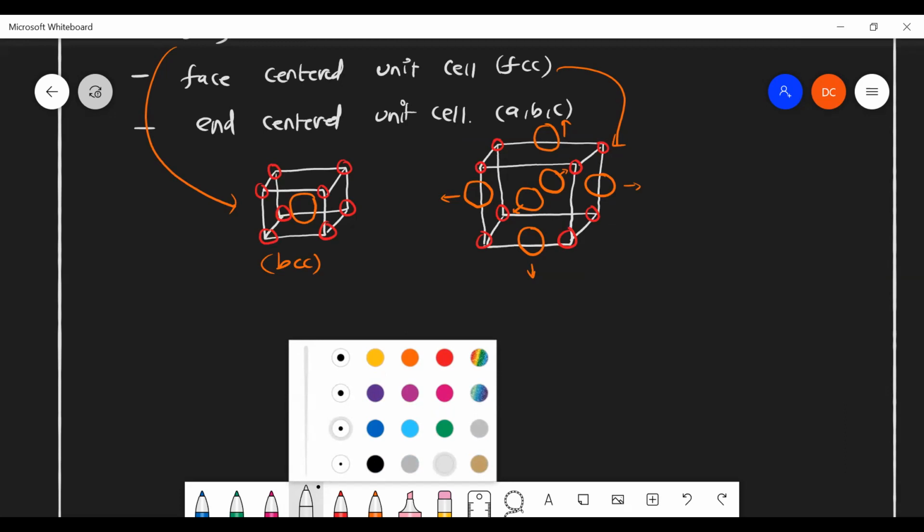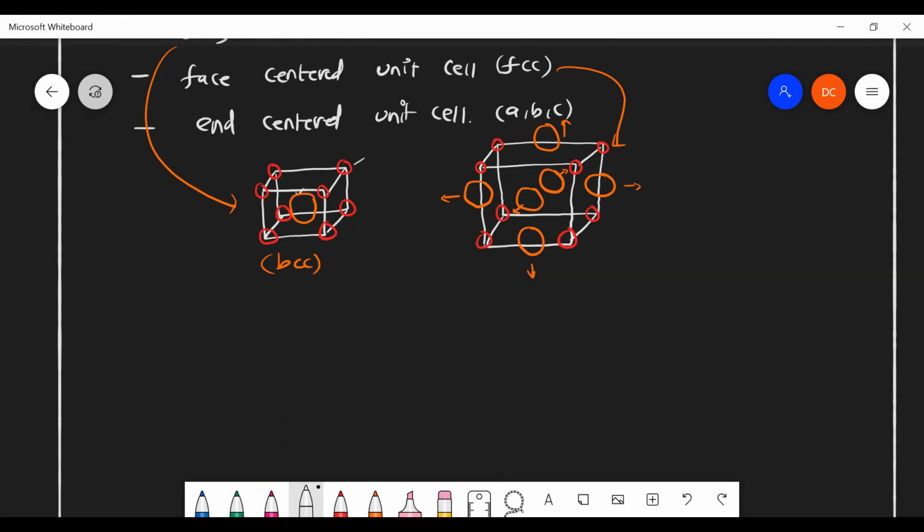Sir, will the atoms be opposite to each other for BCC, body centered? Opposite to each other means which atom? The orange one is entirely located inside.